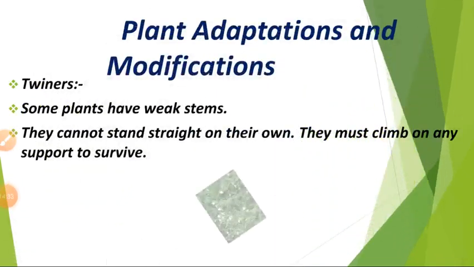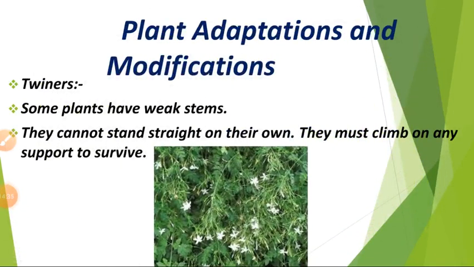Next one, twiners. Some plants have weak stems. They cannot stand straight on their own. They must climb on some support to survive. So these are called twiners. Those plants have weak stems and cannot stand on their own, so they have to climb on any other plant to survive. So these are called twiners.